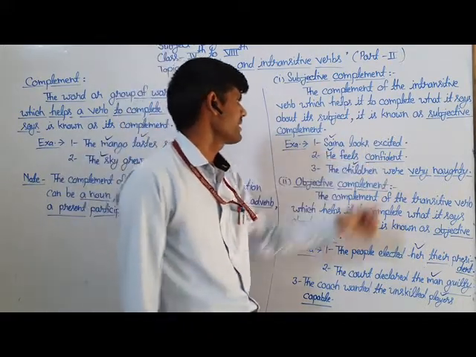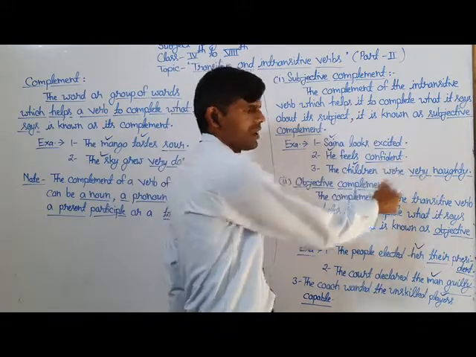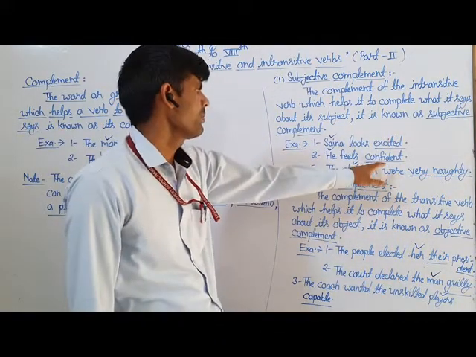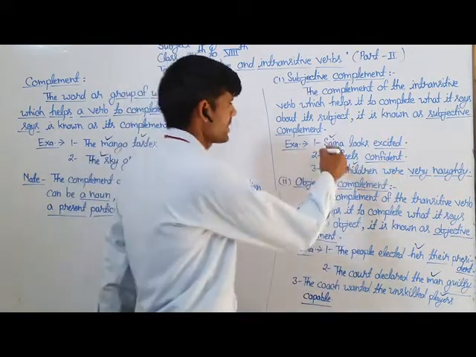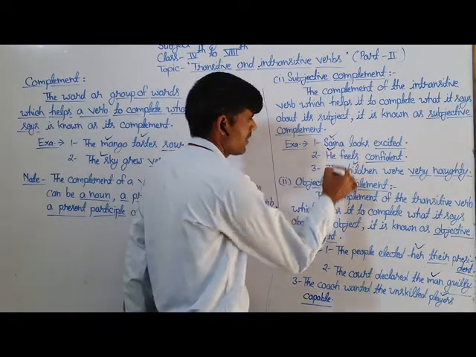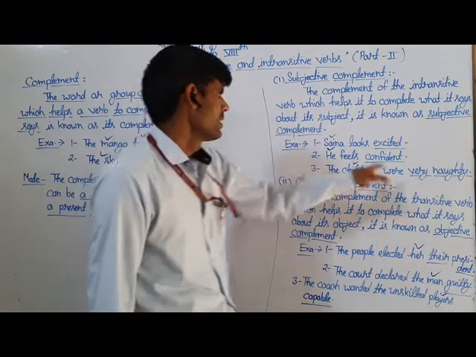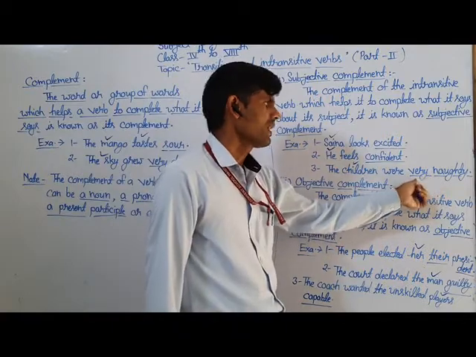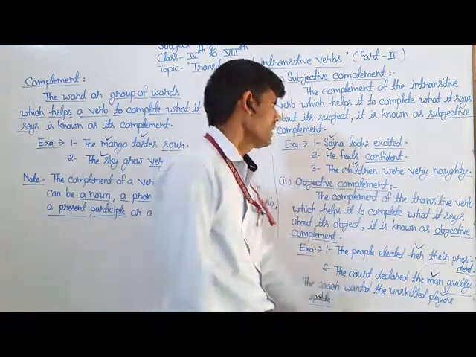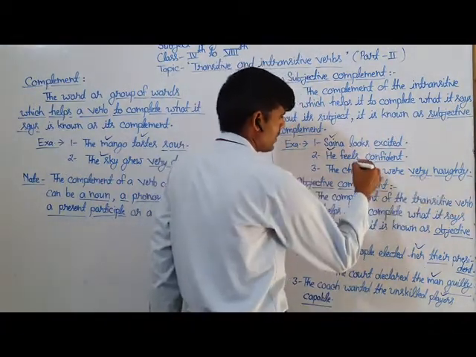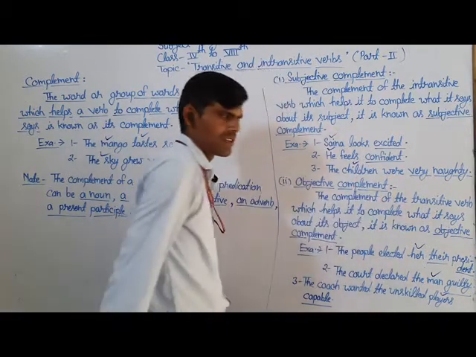He feels confident. Here the underlined word confident is a subjective complement because it gives additional information about the subject, he. The children were very naughty. Here the underlined words very naughty give additional information or details about its subject, the children.